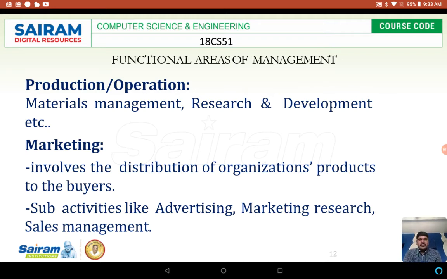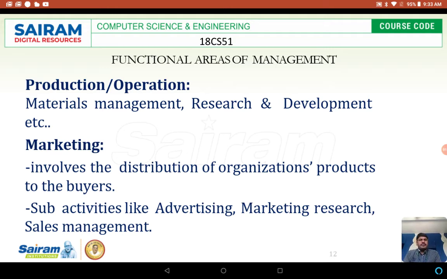So production and operation. Materials management will be there in this. How many raw materials we need to procure, how many raw materials we need to use, how many units we need to use for the working process, how many different types of raw materials we need to use for the working process, everything will come under production and operation. Next, research and development. They do research and development also, to give different types of products and very good quality of products in the production.